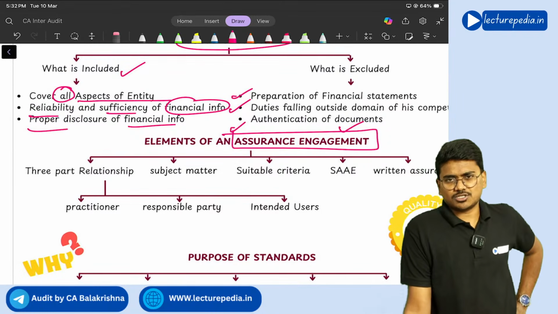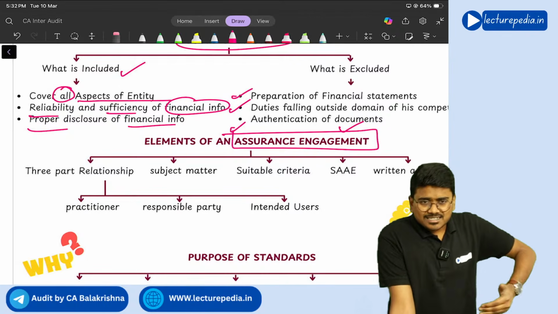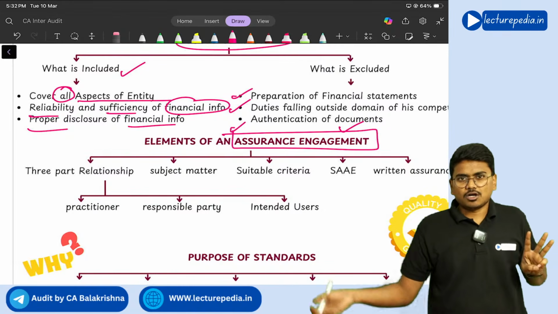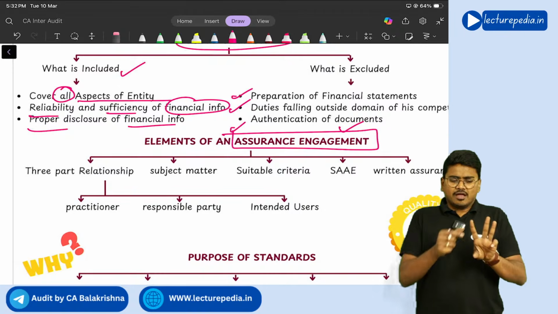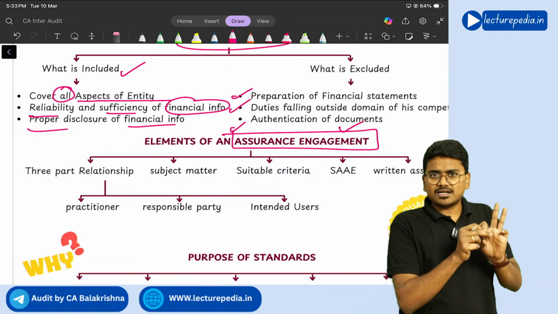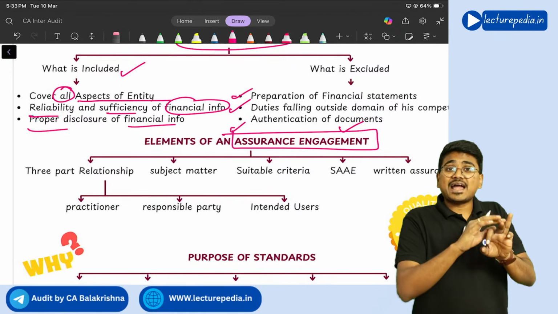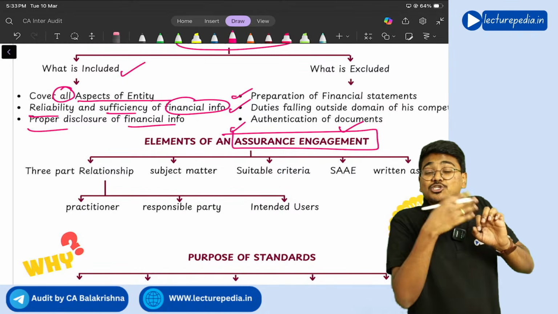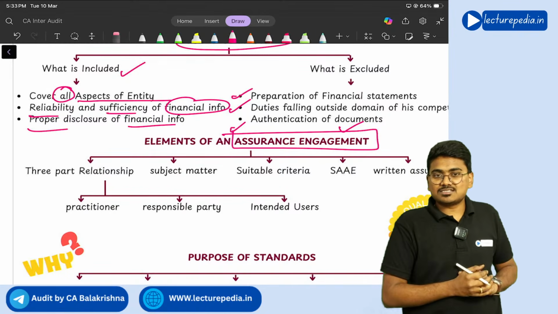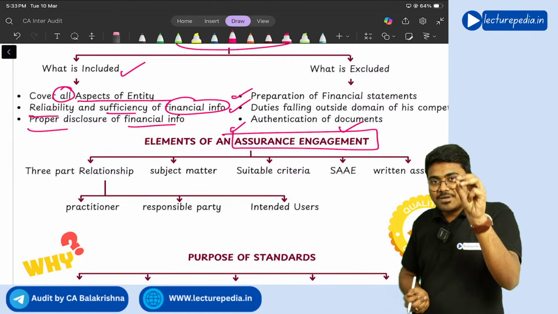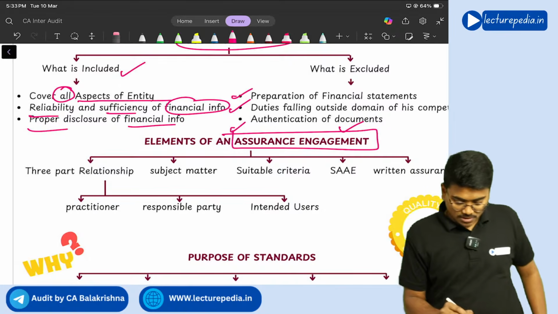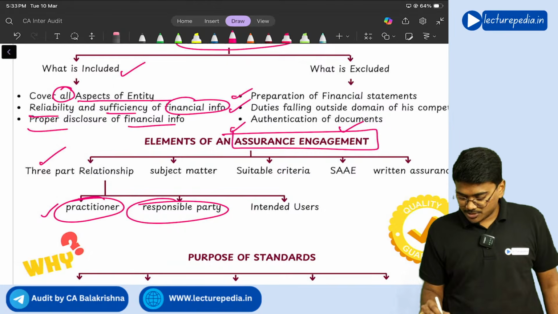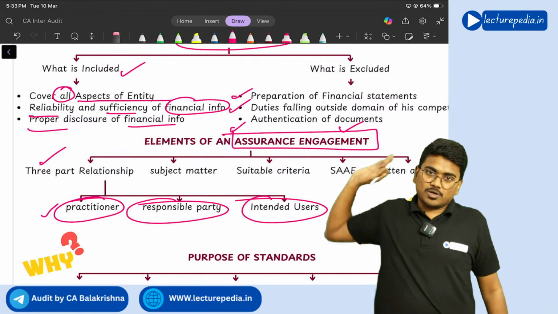There are 5 elements of an assurance engagement. First one is parties involved in the assurance engagement. There are 3 parties involved in the audit engagement or the assurance engagement. Who are they? First one, of course, the auditor. The auditor is the main party, right? Yes. Next, management or the responsible party, who will prepare the financial statements. And finally, users, for the purpose of whom this audit is done. So these 3 are the people involved in the assurance engagement, right? So it is a 3-party relationship. Who are they? Practitioner, nothing but the auditor. Responsible party, nothing but management. Intended users, nothing but stakeholders.